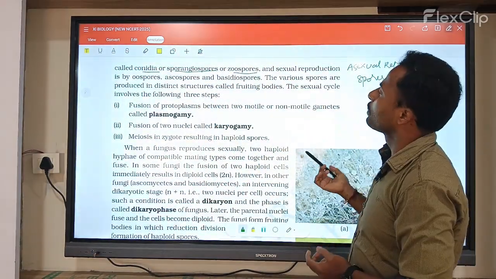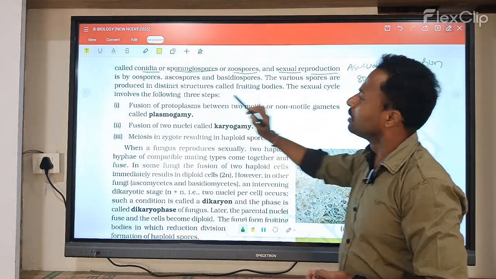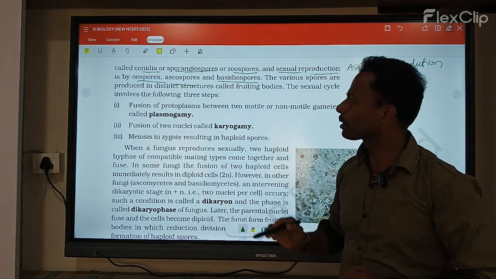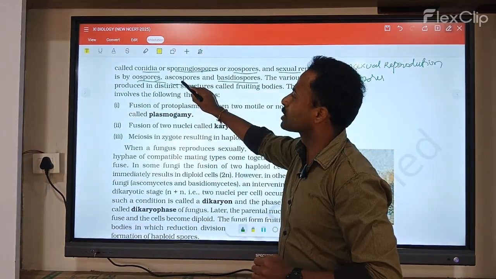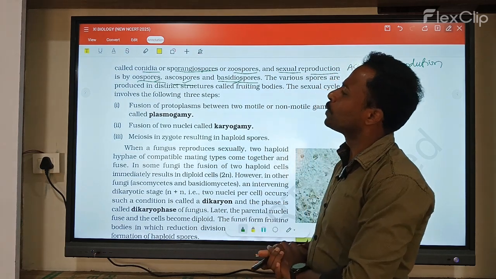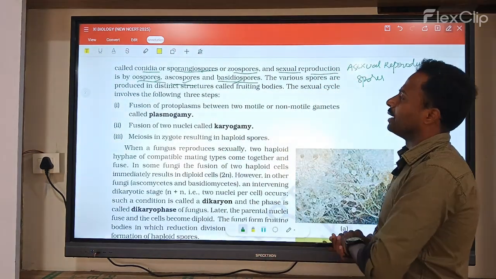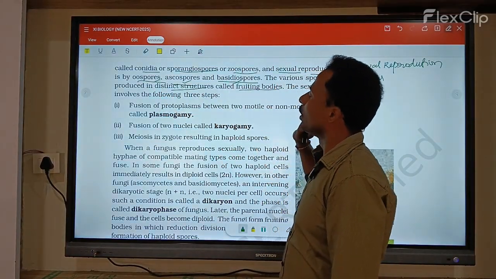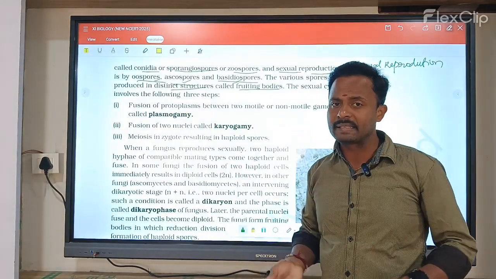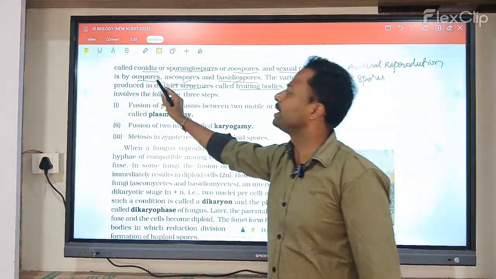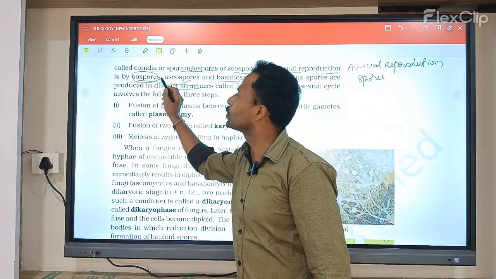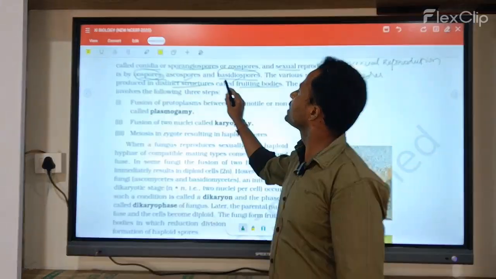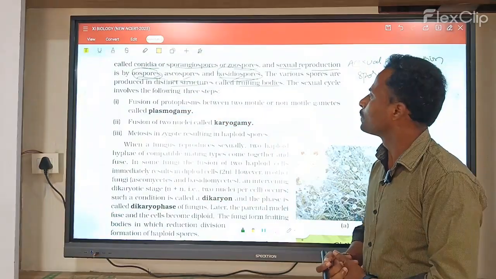And how does sexual reproduction take place? Sexual reproduction is by oospores, ascospores and basidiospores. Oospores, ascospores and then basidiospores are formed in fungi. Next, the structures that produce these spores are called fruiting bodies, formed at different stages. For example, Phycomycetes form oospores, Ascomycetes form ascospores and Basidiomycetes form basidiospores.